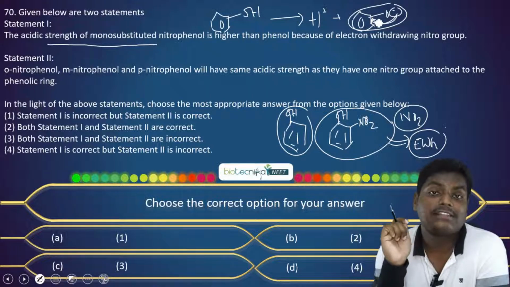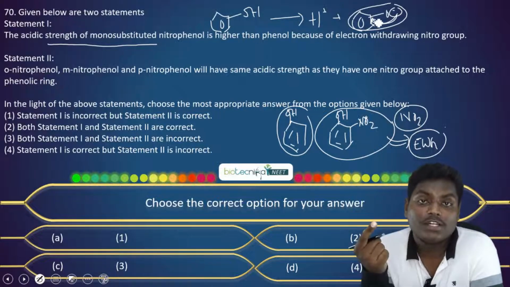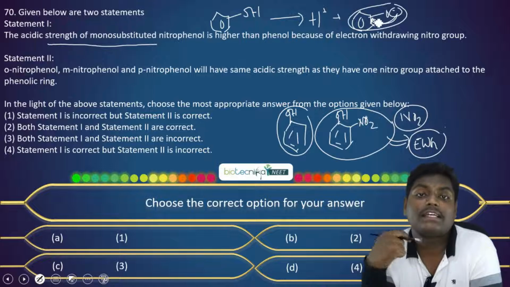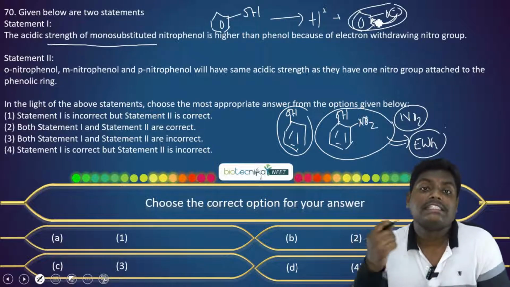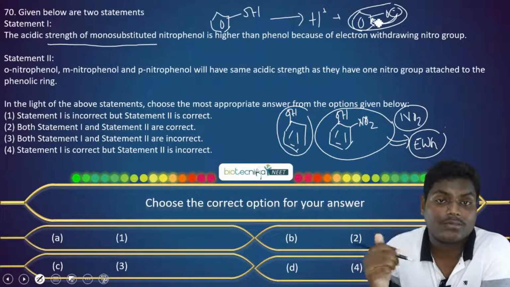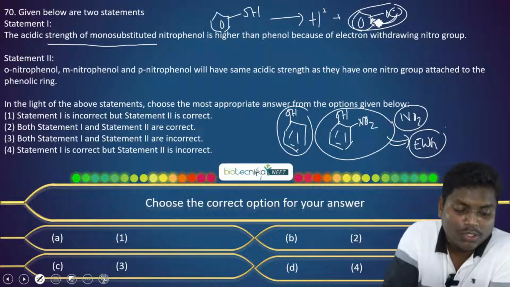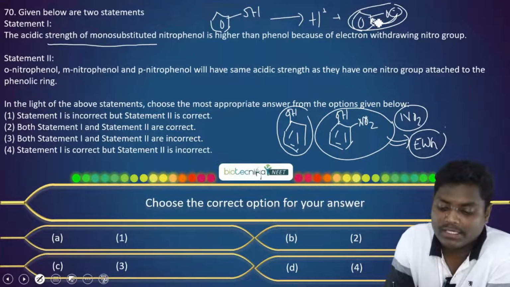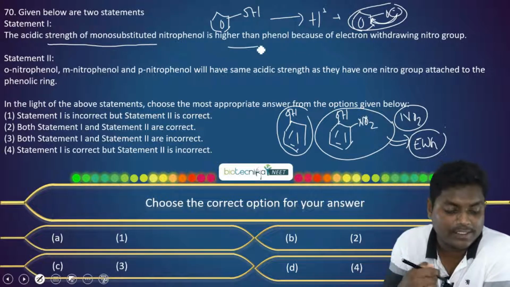So it will increase its stability. The more electron withdrawing groups present, the more the stability increases, so it can easily donate the H+. That's the concept that we need to use here. So the acidic strength of monosubstituted nitrophenol is higher. This is a true statement, as I've explained.